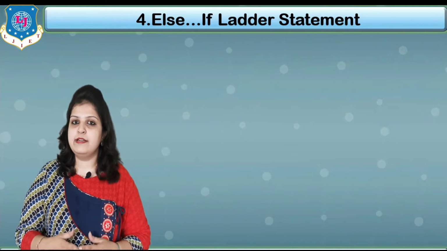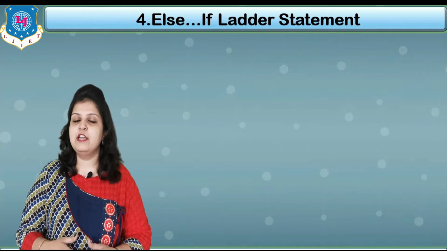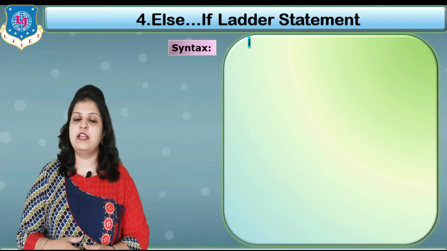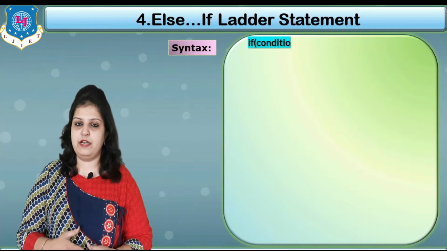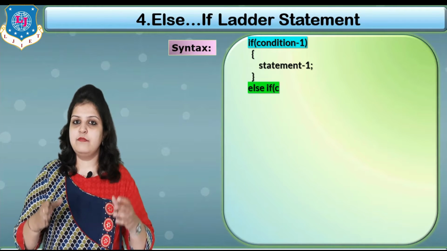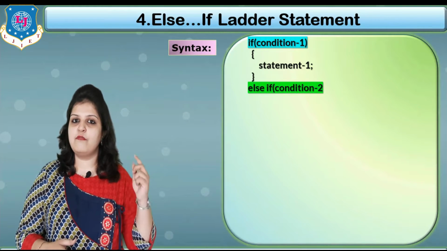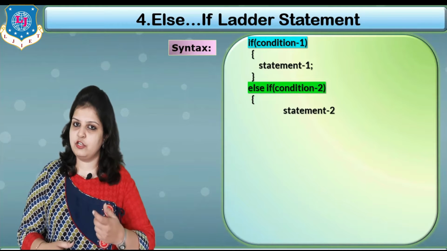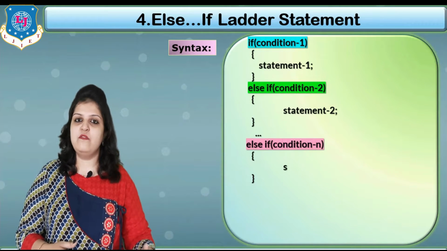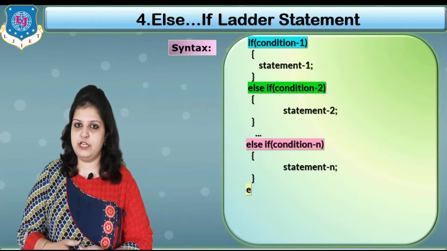And how can we write the else if ladder statement? First of all, just see the syntax. The first condition we can write using the if statement, so if, in brackets, the first condition. Here we have multiple conditions. Our first condition is called condition 1, then the second is called condition 2. In this way we can use n number of conditions.